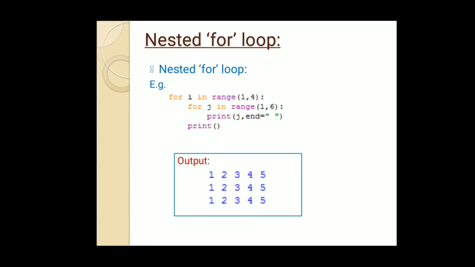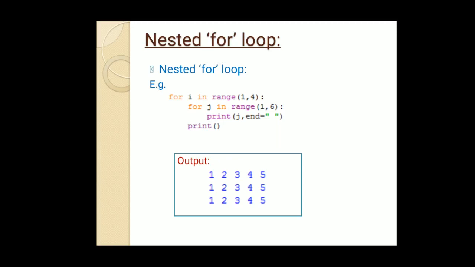Nested for loop is a very important topic, as many of the programs in class 12th as well as in class 11th, we have learnt about this, and it is very much required for various purposes. So let us first discuss what a nested for loop means. It simply means that just like we have an if in another if, called nested if, we have one for in another for, called the nested for. The outer for is the loop in which another inner for loop is contained or nested. Just look at this example to get more understanding.